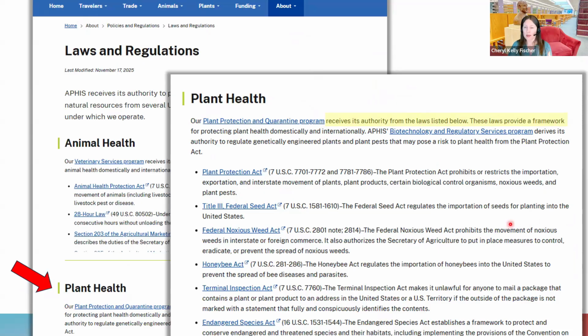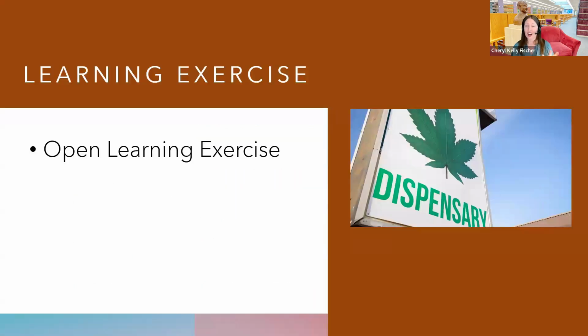So each agency website is different, and I might be accidentally convincing you that this is too complicated a method, but I don't mean to do that. You have the skills to navigate Westlaw and Lexis, so you can absolutely navigate an agency website now too. That said, I already gave away that your learning exercise would have you using secondary sources. So let's do that now.